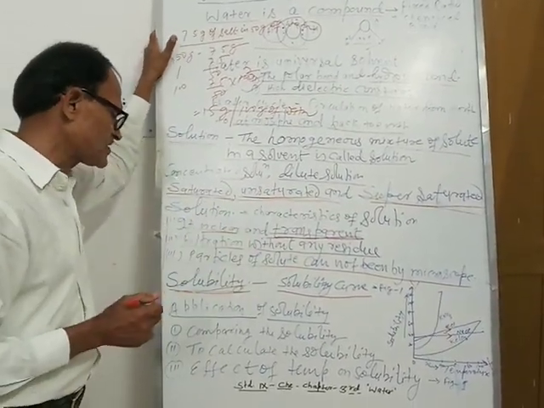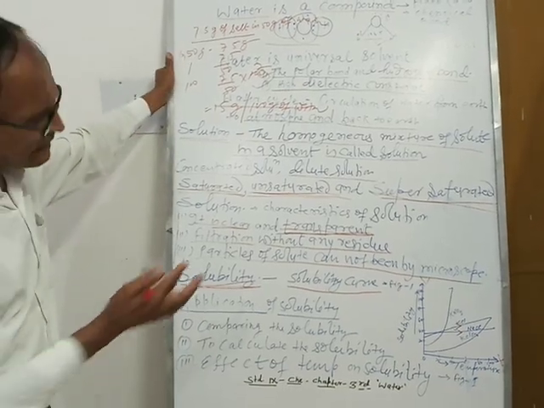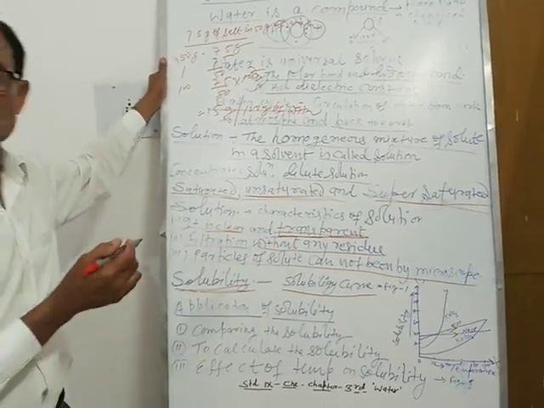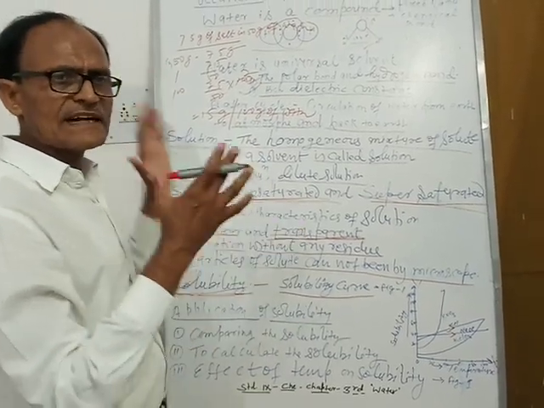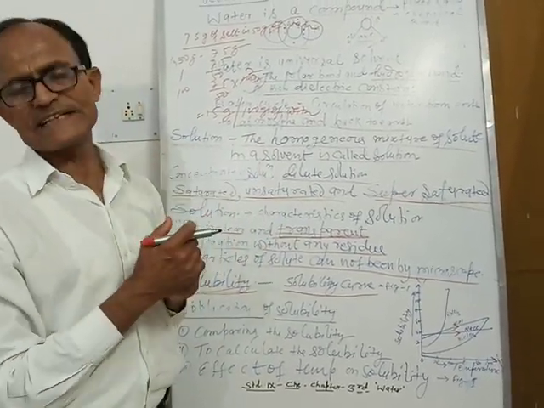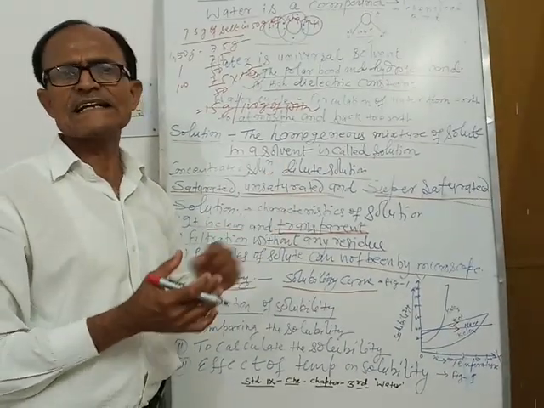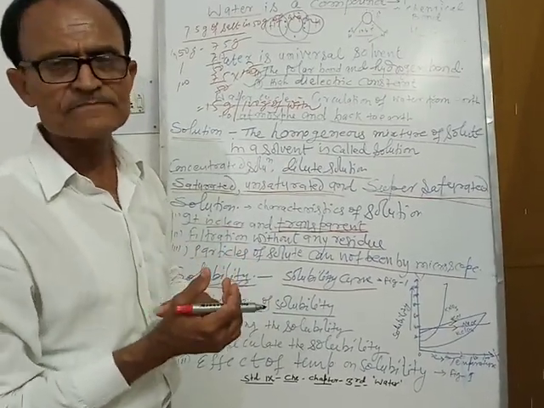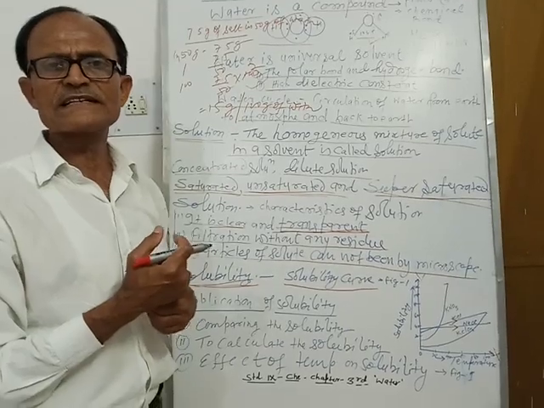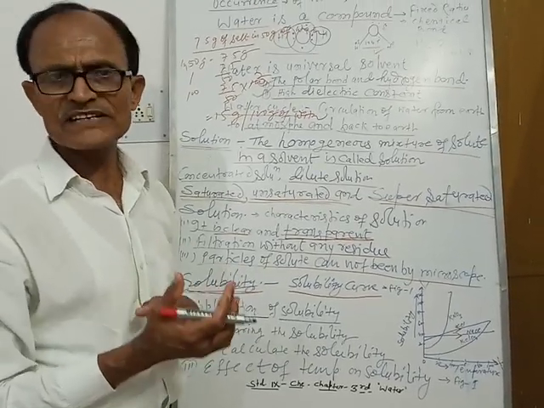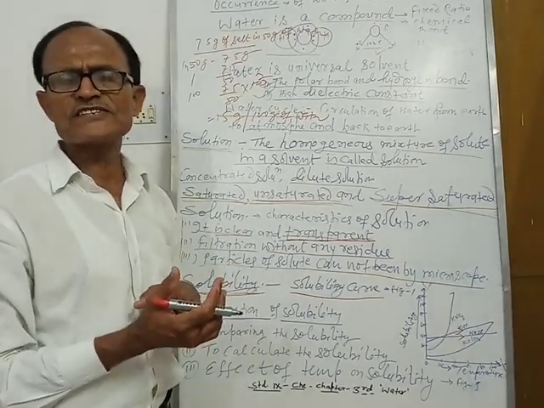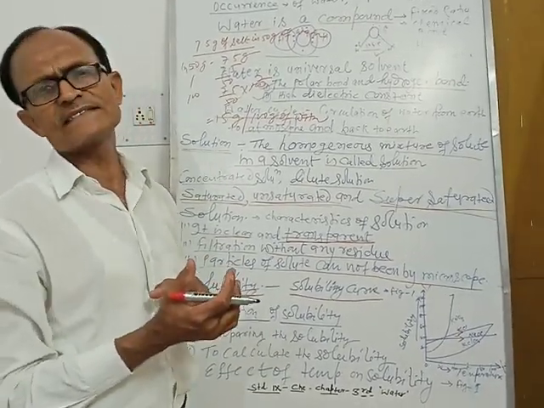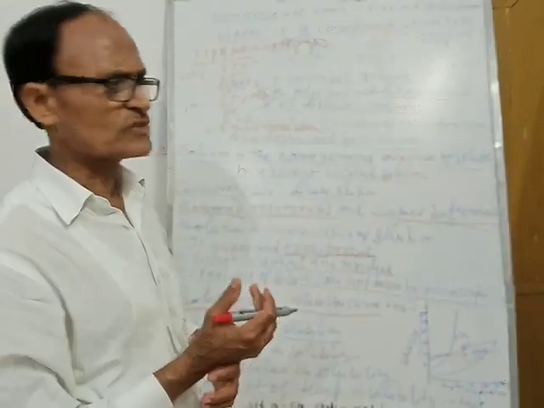Effect of temperature on solubility. I have discussed earlier the solubility of salt in water, but for certain gaseous materials, as temperature increases, solubility decreases. Carbon dioxide solubility decreases when temperature increases. For other gases also, when we increase the temperature, the solubility of the gases in water decreases.